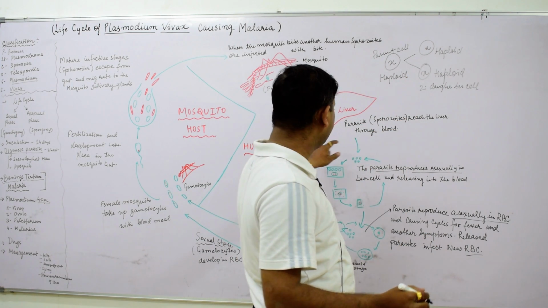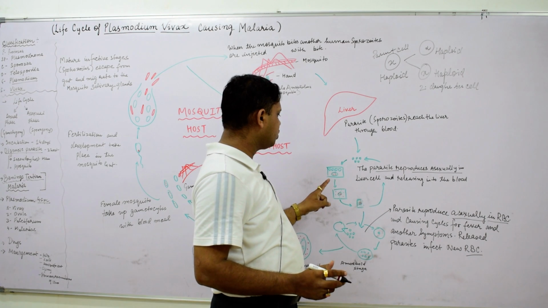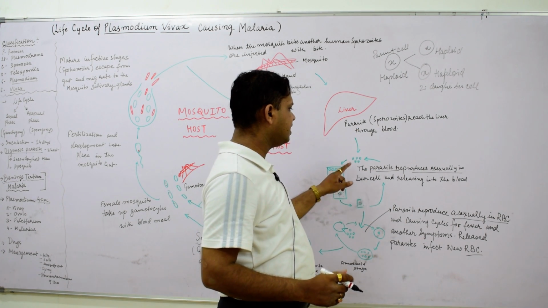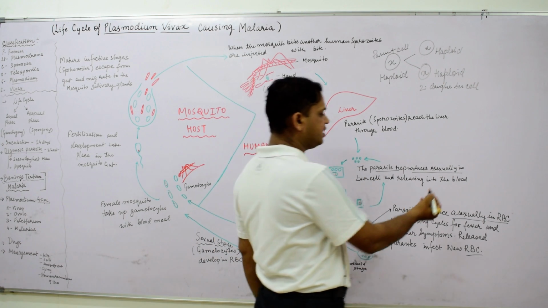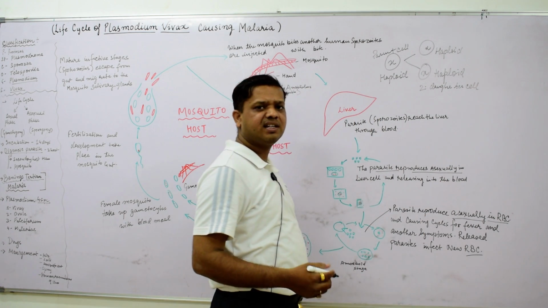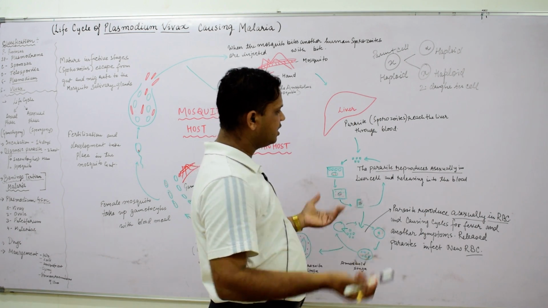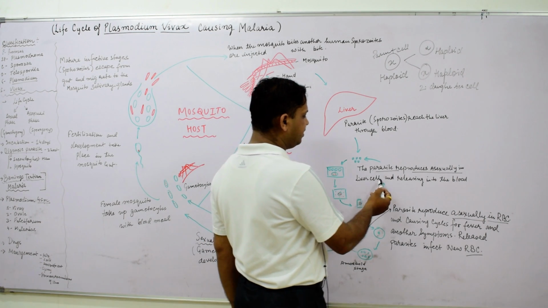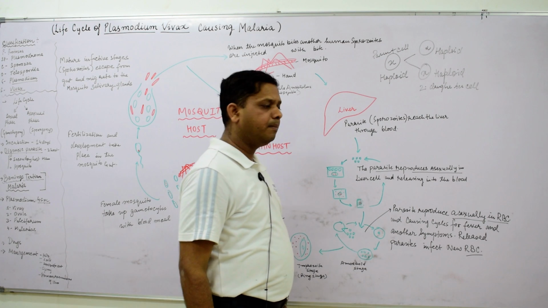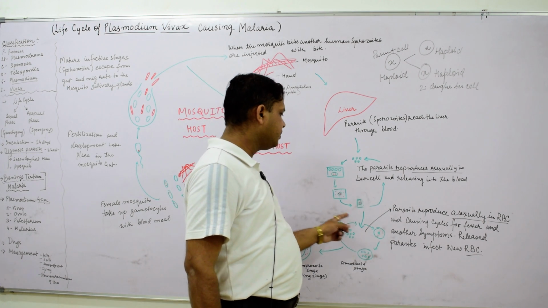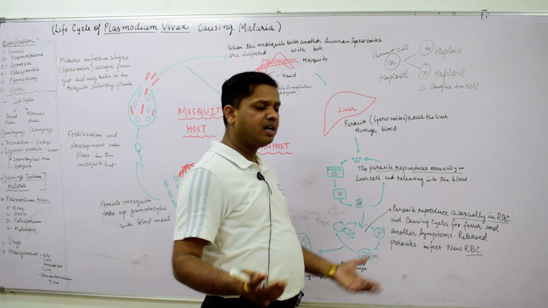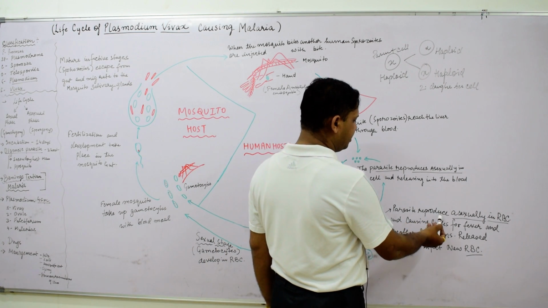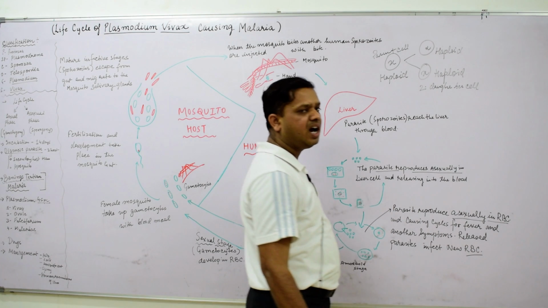In the same way, the sporozoite enters the liver, where the parasite reproduces asexually, with the help of mitotic cell division, also known as direct or asexual cell division. Inside the liver cell, they are released into the blood, because they have made a lot of copies. Inside the blood, the parasite reproduces asexually in the RBC.